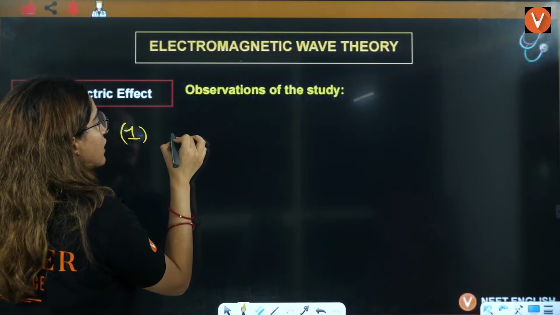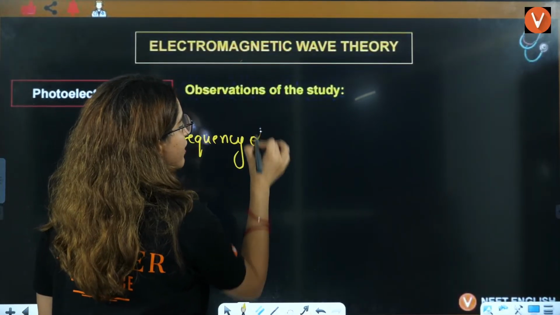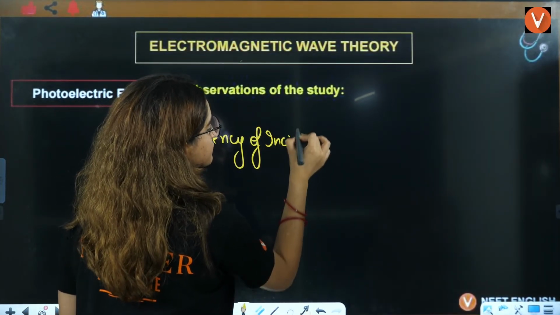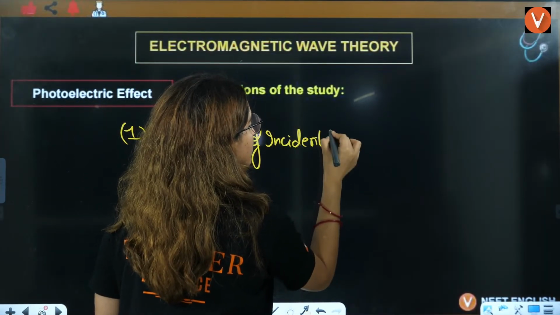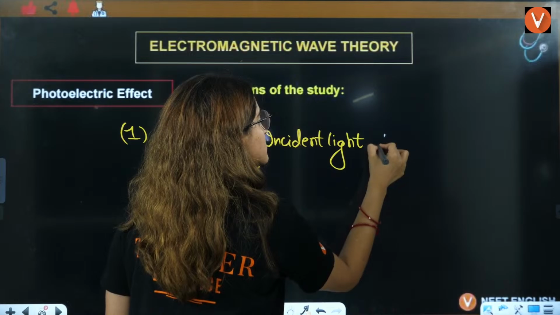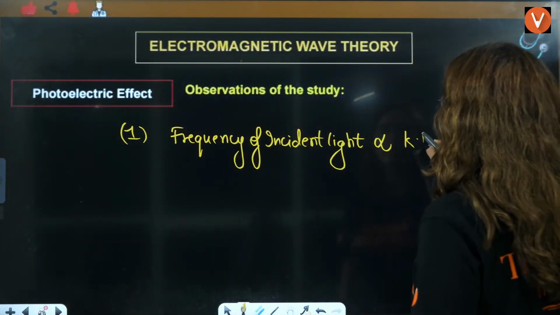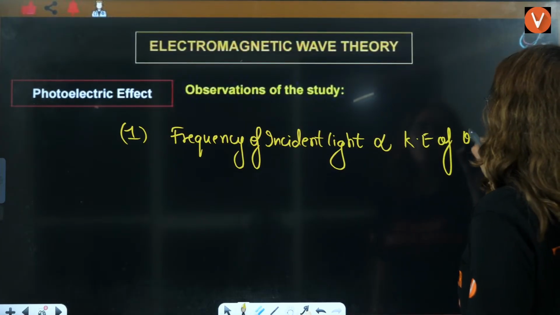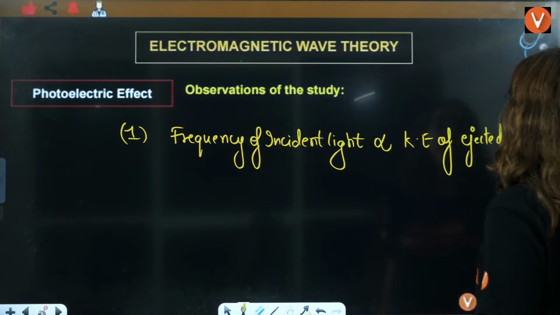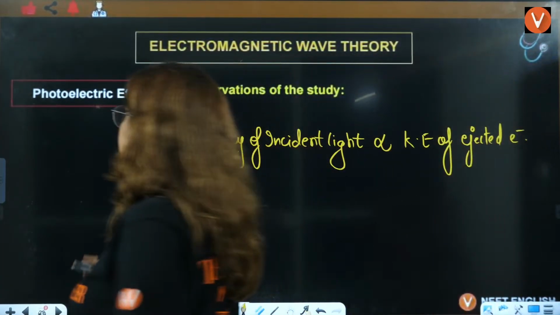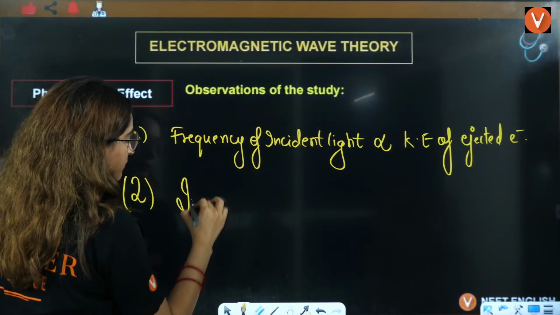First is that the frequency of incident light will change the kinetic energy of the ejected electron. Kinetic energy of ejected electron will change here.